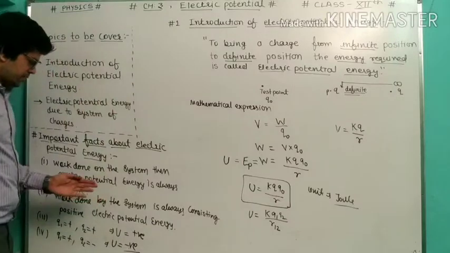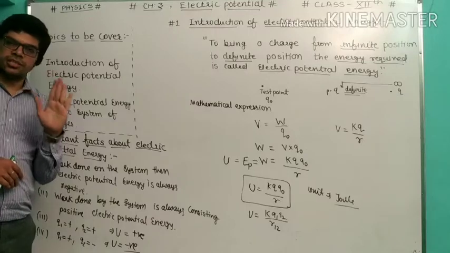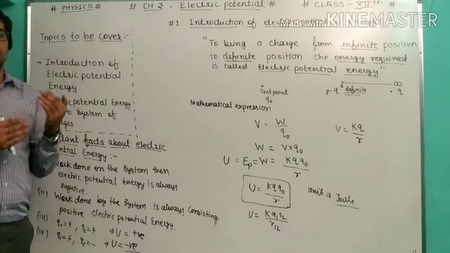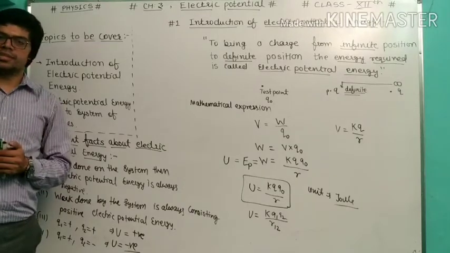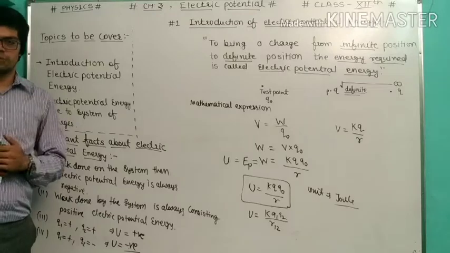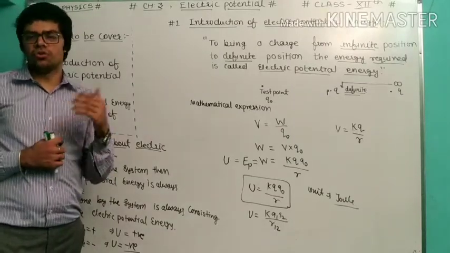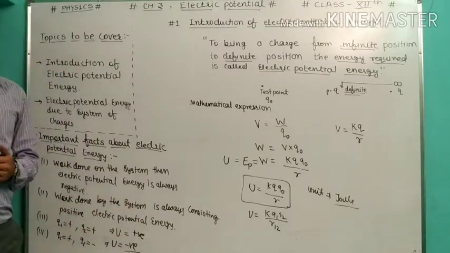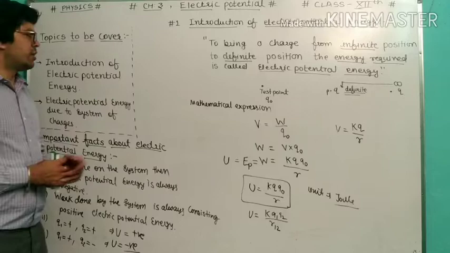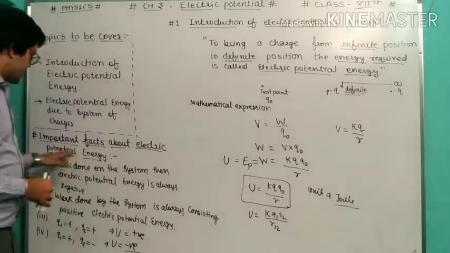And four important facts about electric potential energy. Number 1, if work is done on the system, then electric potential energy is negative. Work done by the system, electric potential energy is positive. Third, if the two charges are of the same nature, Q1 positive and Q2 also positive, then electric potential energy is positive. If the charges have opposite nature, Q1 positive and Q2 negative, or Q1 negative and Q2 positive, electric potential energy will be negative. I hope you understood the introduction of electric potential energy and its important facts.